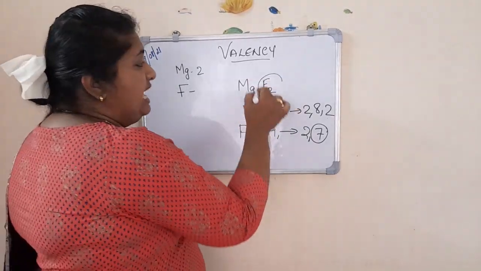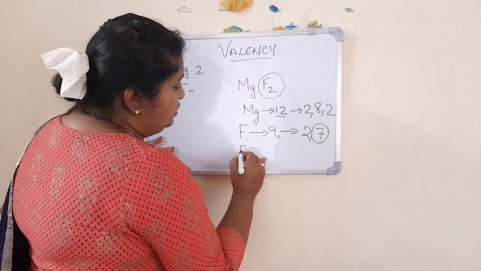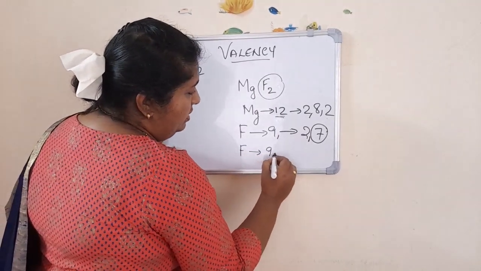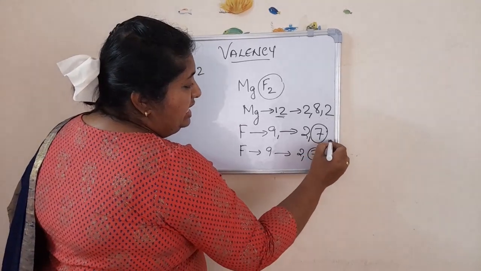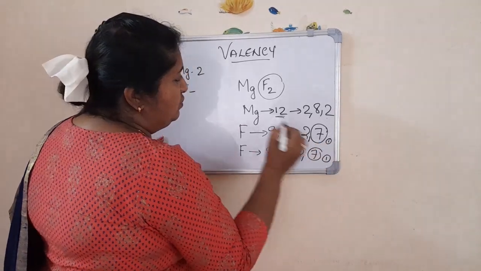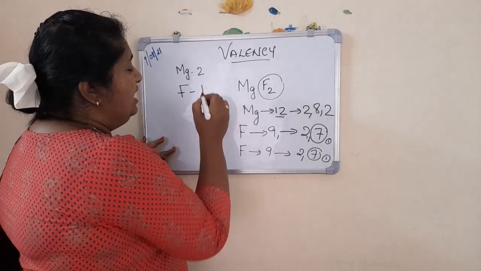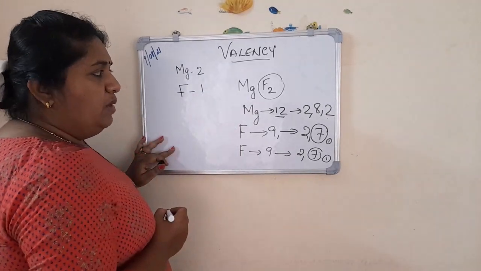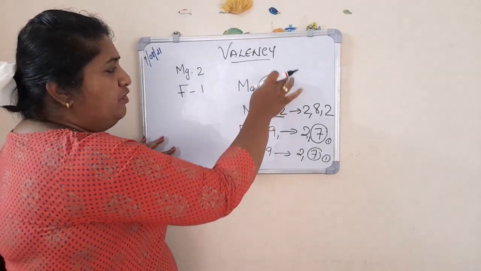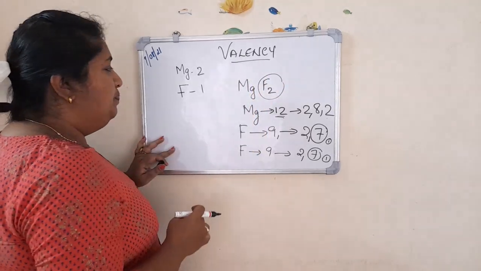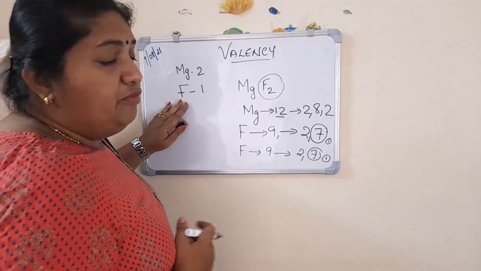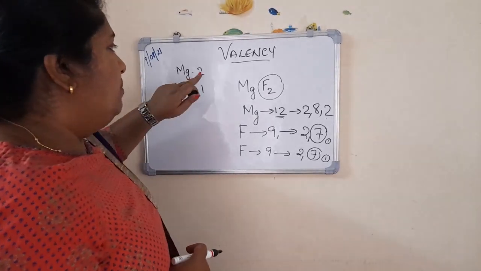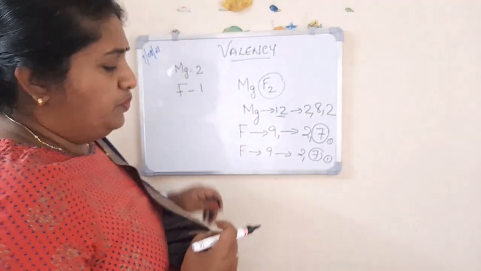But since it is MgF2, there is one more fluorine. Here it needs 1 electron, here it needs 1 electron. So the valency of fluorine is 1, and the valency of magnesium is 2. The formula I will tell you about later.